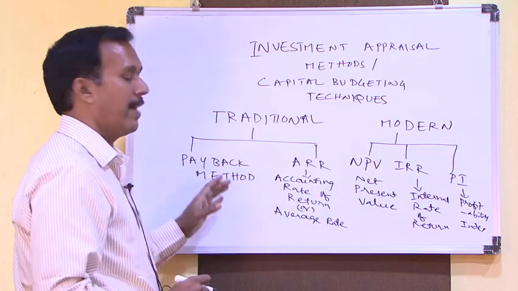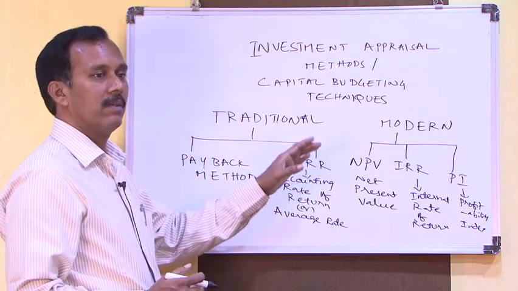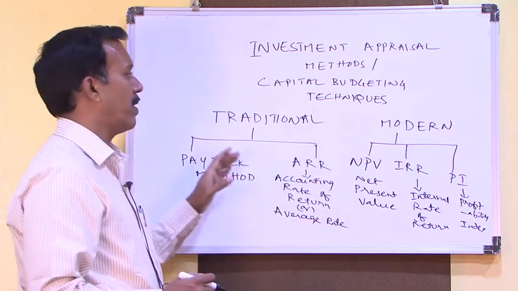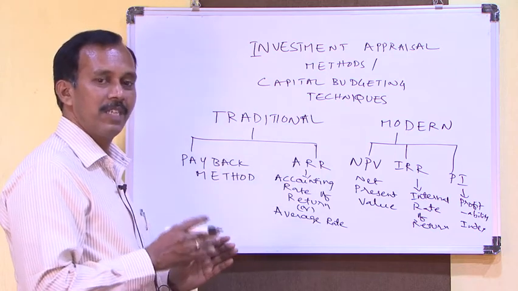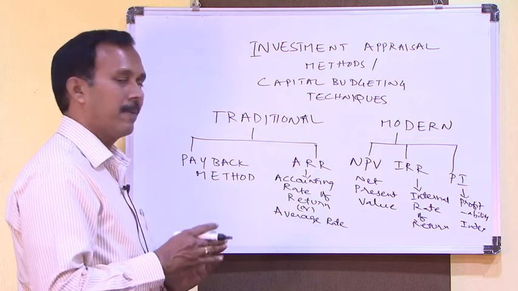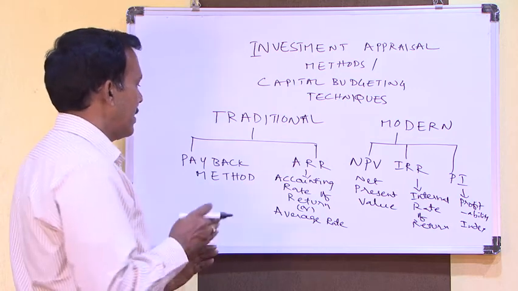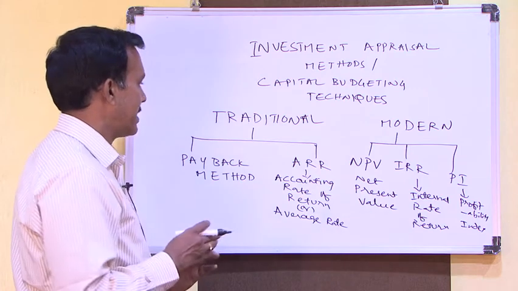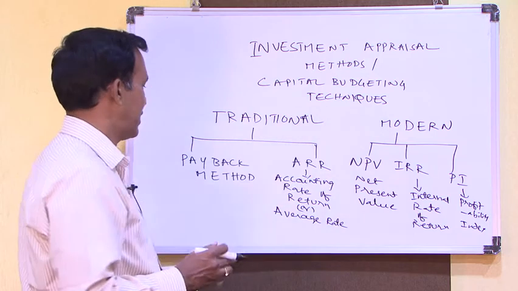Based on the value derived from each method, we need to decide whether that project can be accepted or rejected. So the investment decision or capital budgeting decision depends on the acceptance or rejection criterion using traditional or modern methods.